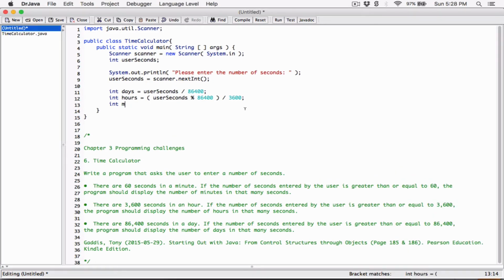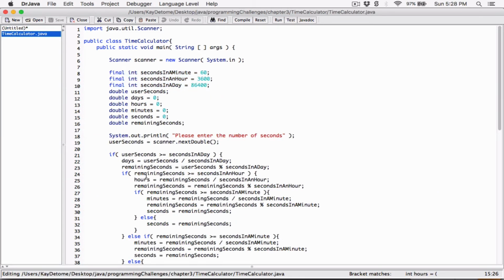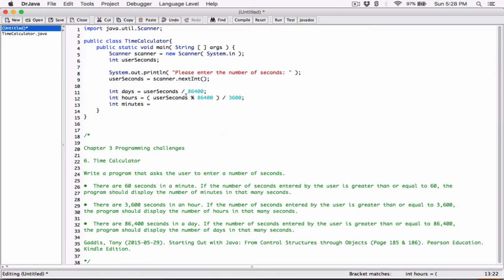Now to find the minutes, after we've found a remainder here, I was doing something very similar over here. After finding a day, user seconds divided by seconds in a day, to find a remainder, what's left, I was doing user seconds modulus 86,400.